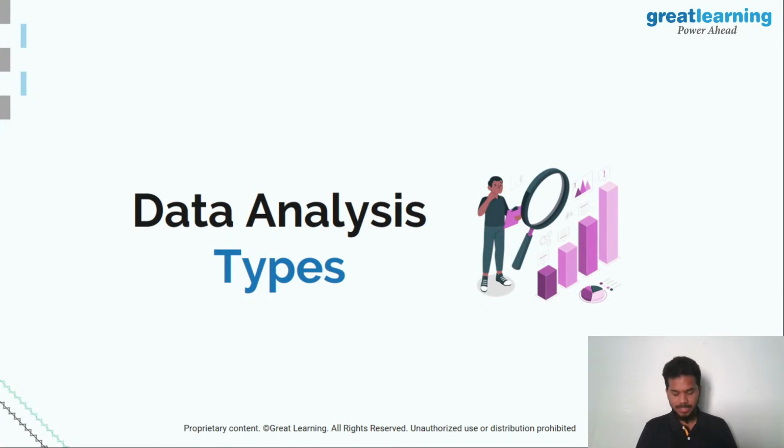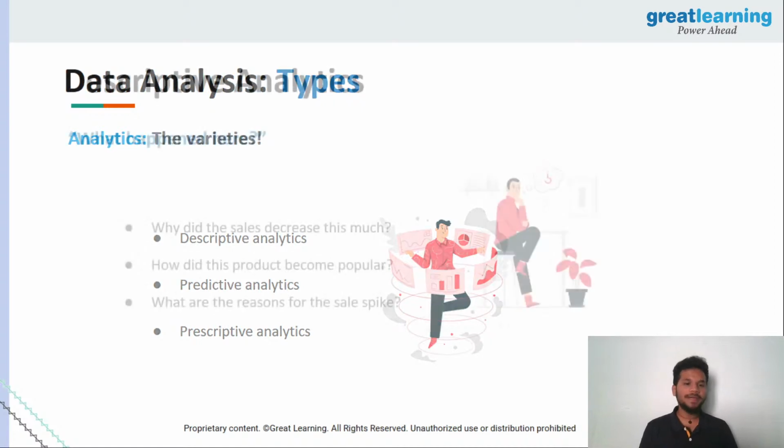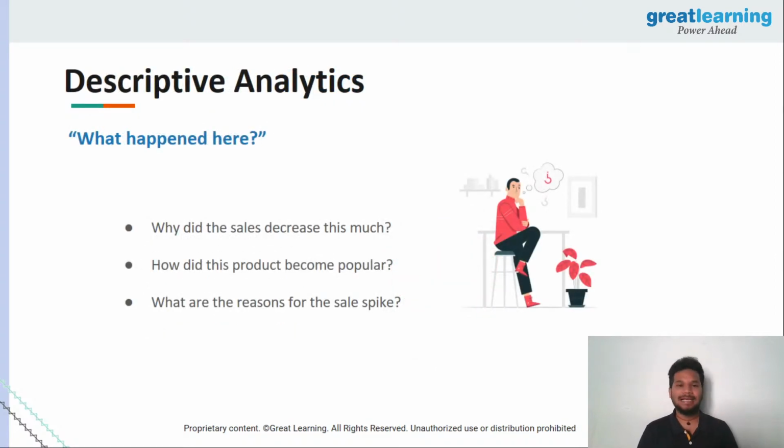Now, talking about the most important concepts of data analysis, what are the types of analysis that we can perform? There are three types of analysis which are very, very important for you to note down. So if you have a pen and paper handy, make sure you're taking note of all of these. We have three types: descriptive analysis, prescriptive analysis, and of course, predictive analysis. Let us discuss these in order. To begin with, we're going to check out descriptive analytics.